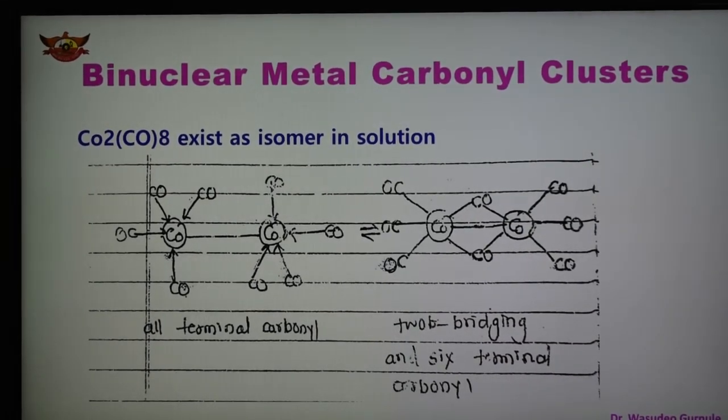So this Co2(CO)8 exists as isomers in the solution. The first structure shows all terminal carbonyls, while the second shows terminal as well as bridging carbonyls. So these are the examples of binuclear metal carbonyl cluster.